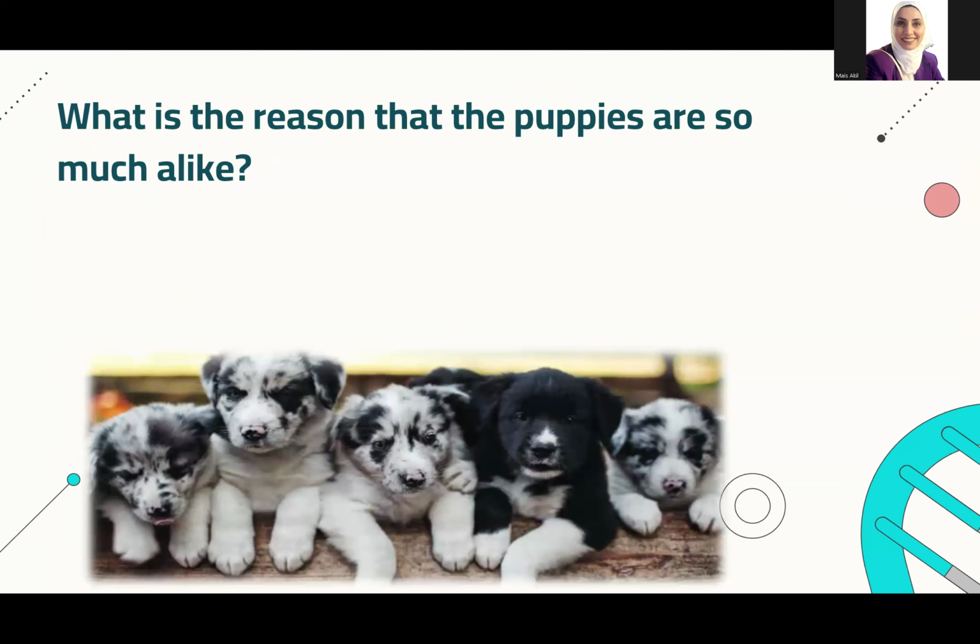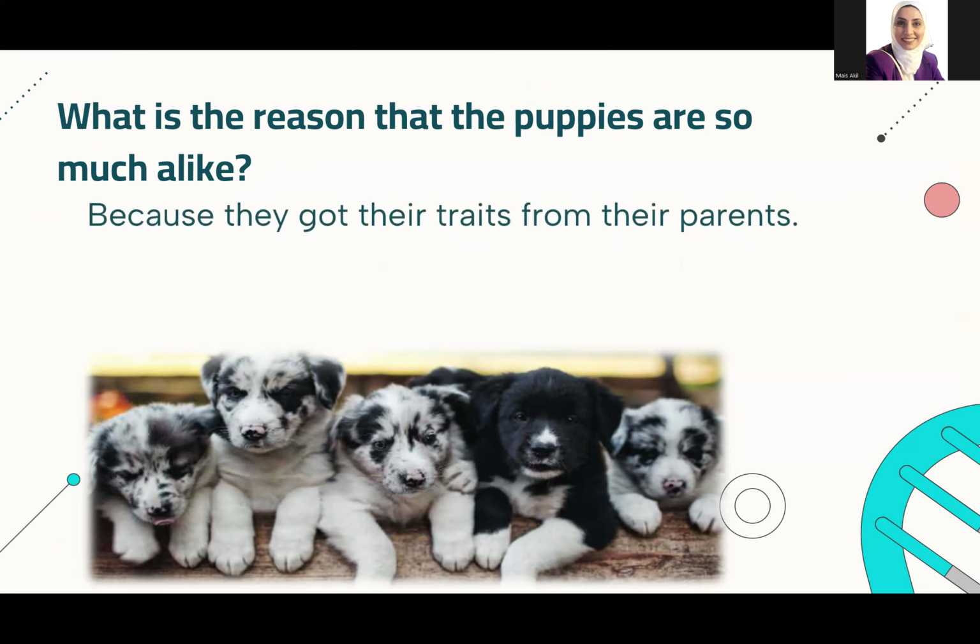What is the reason you think that those puppies are so much alike? What do you think? Yes, they are from the same parents. So because they got their traits from their parents and they belong to the same parents. So what do we call those traits that they get from their parents? Yes, we call them inherited traits.